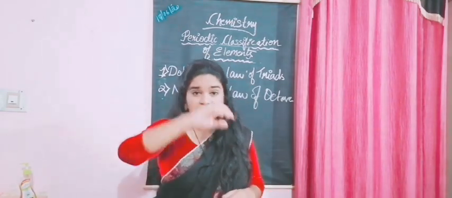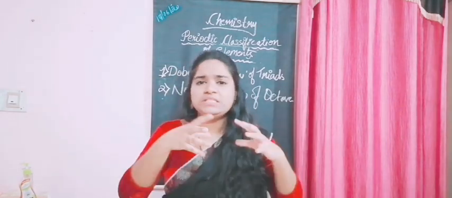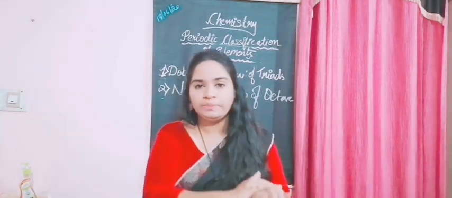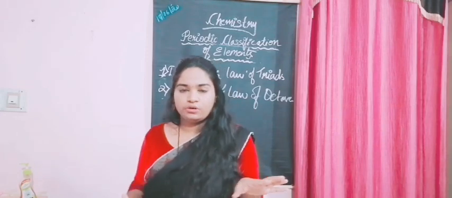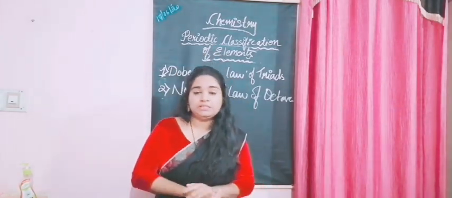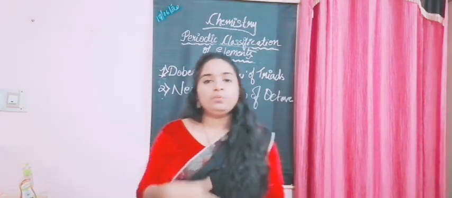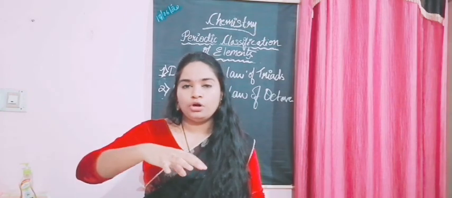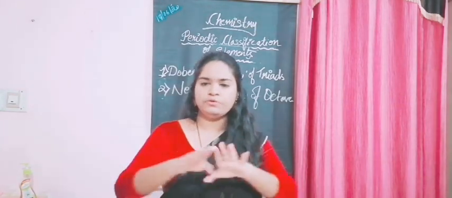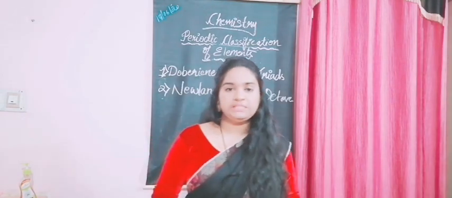He started analyzing more properties, right? What did Dobereiner do? He mainly focused on the increasing order of atomic masses, one property. But this person tried analyzing more properties, and he built a bit bigger table.